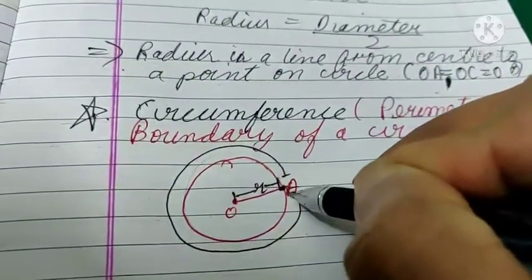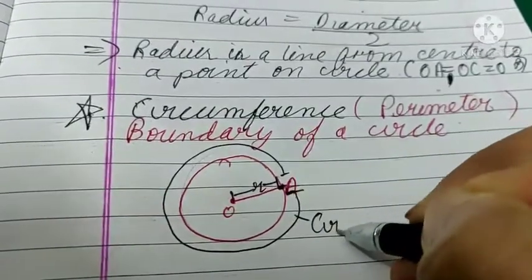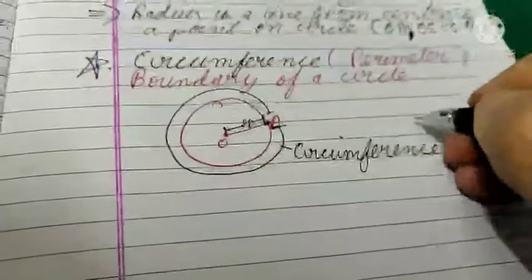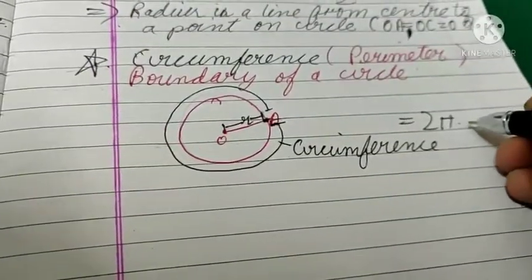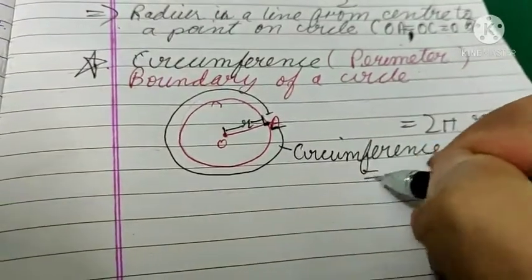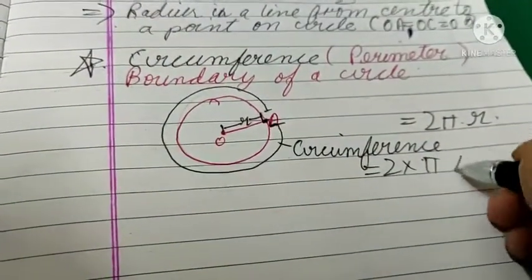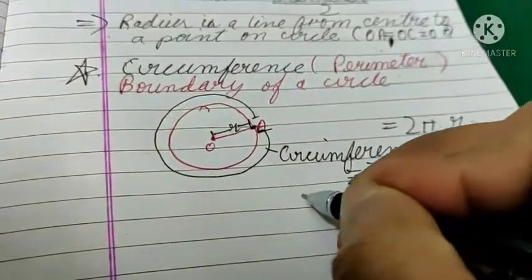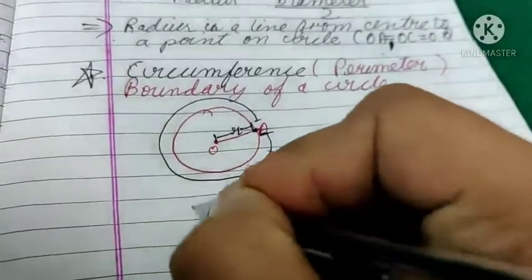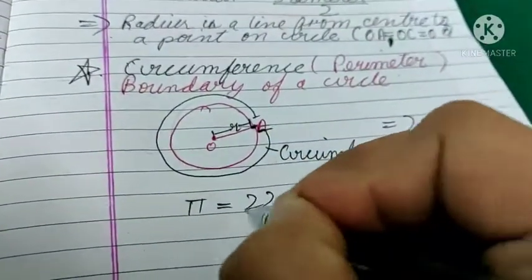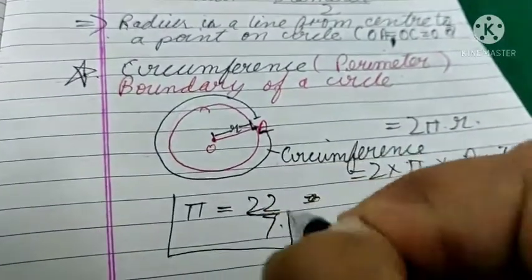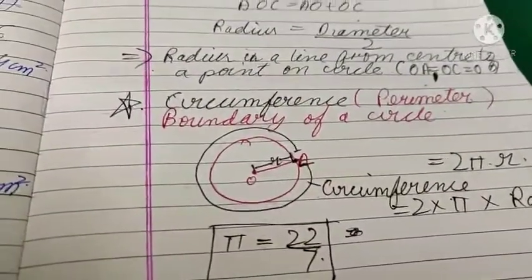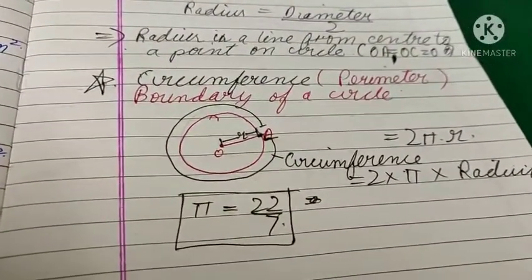This is circumference, and this has a formula 2 pi r, means 2 into pi into radius, where pi stands for 22 by 7. Pi is a constant. Never forget, pi is a constant. It won't change anytime. Okay? It will always be 22 by 7.